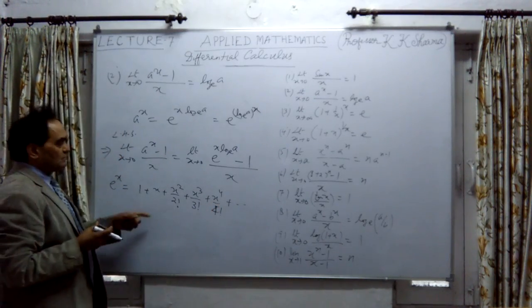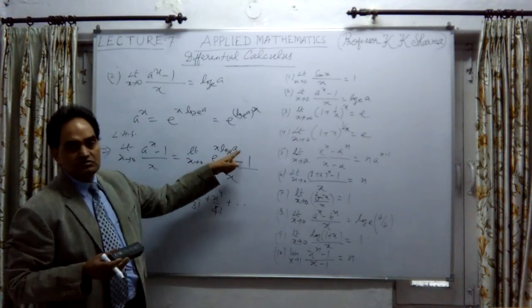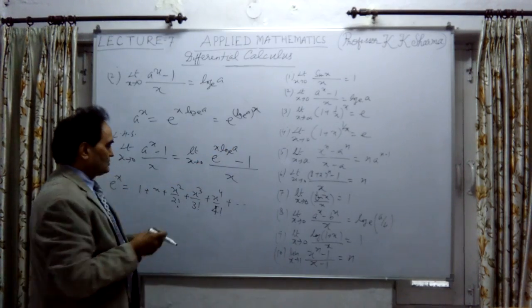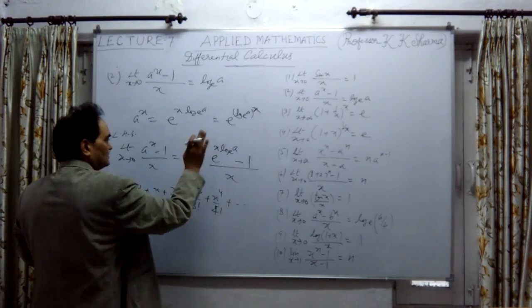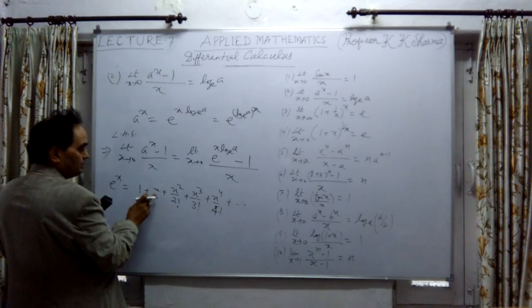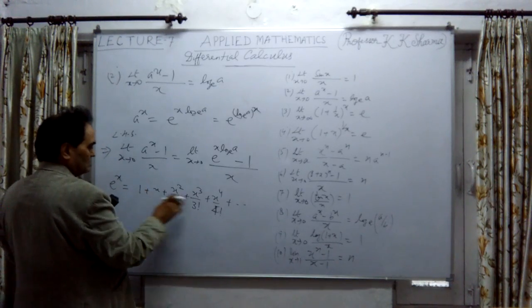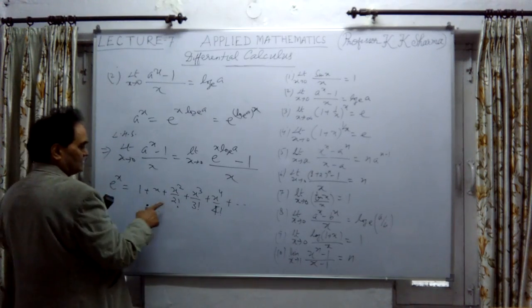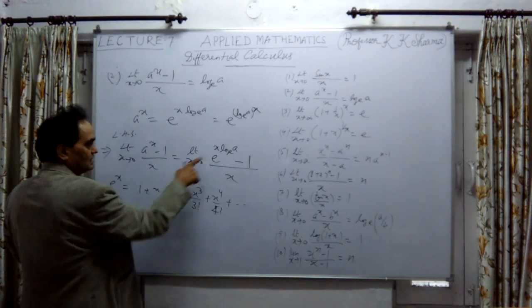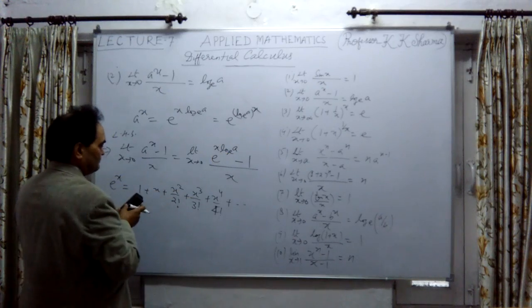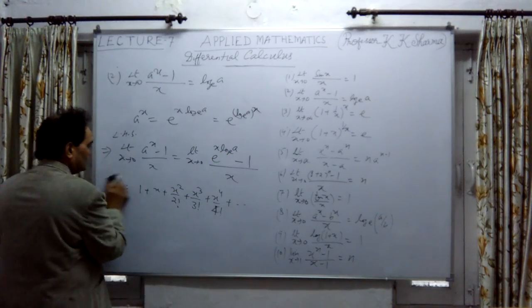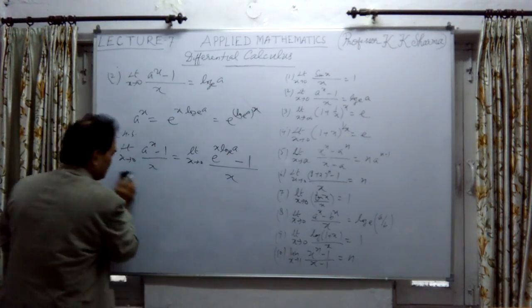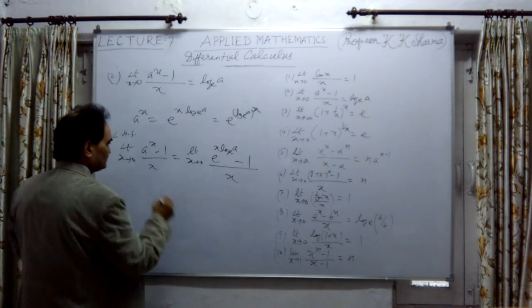Similarly, e raised power x log of a: in place of x, I have to substitute x log of a. So we can obtain this expression of e raised power x.